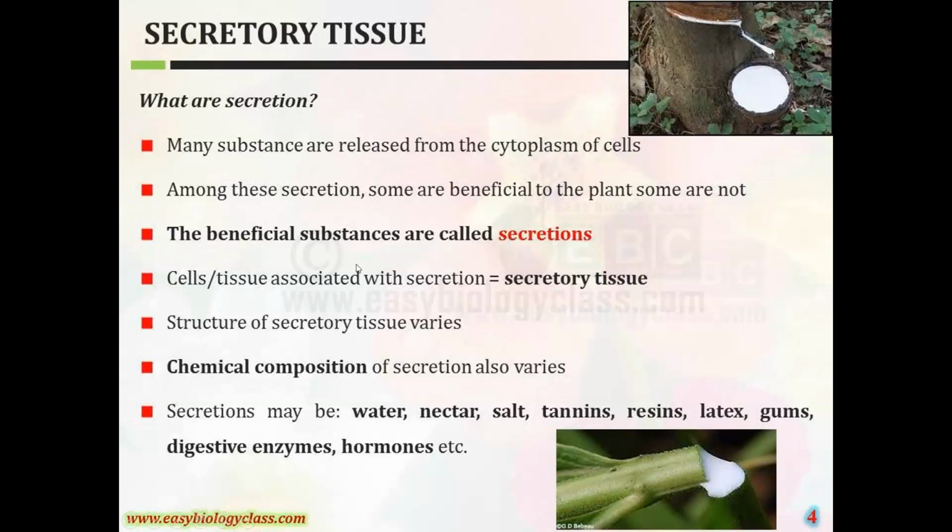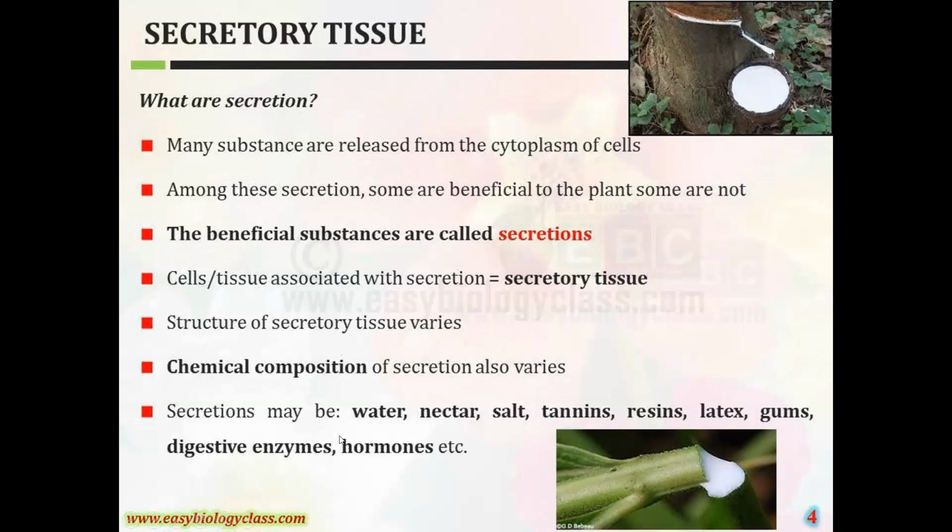Among these secretions, some are beneficial to the plant and some are not. The beneficial substances are called secretions. Cells or tissues generally associated with secretions, hence the name secretory tissues. These are also known as special tissues. The structure of these secretory tissues also varies, and the chemical composition of the secretions varies in different plant species.